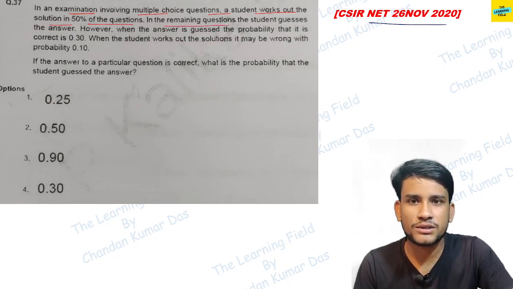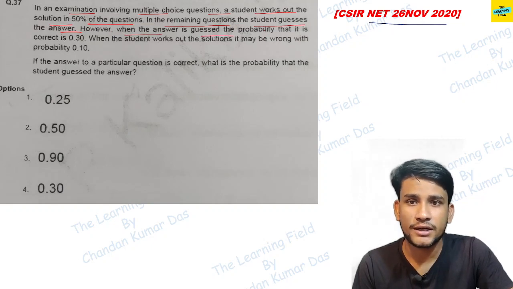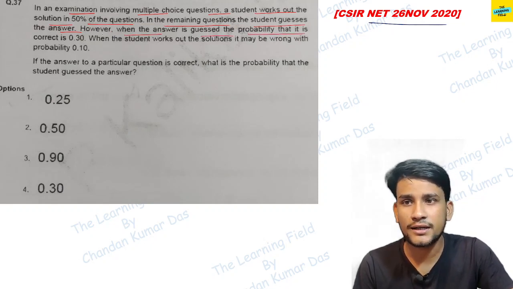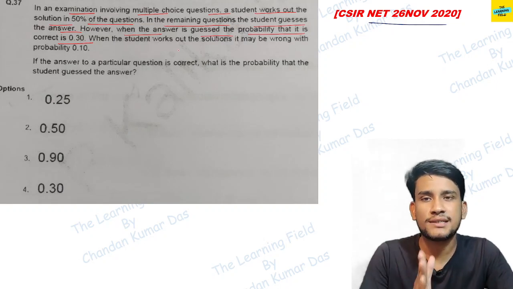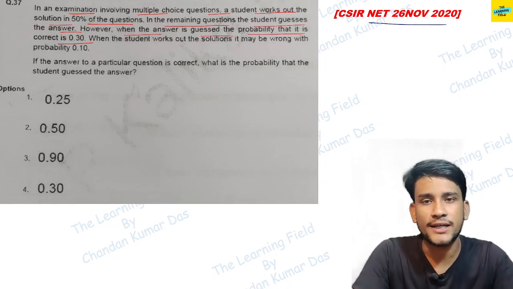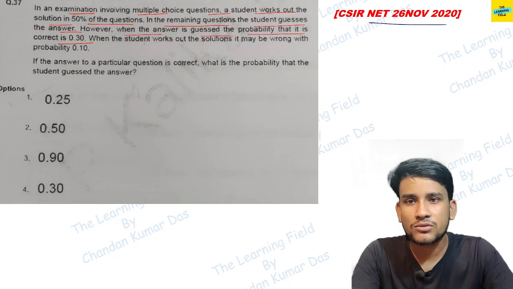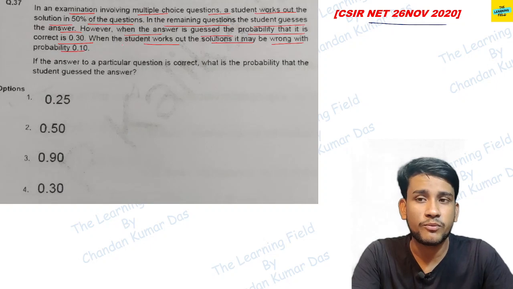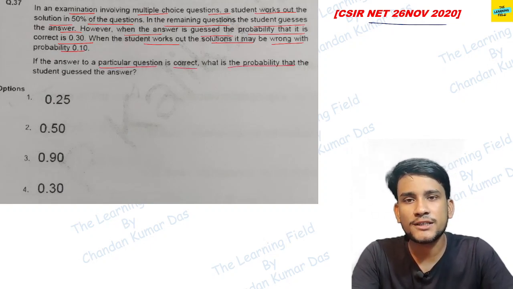In the remaining questions, the student guesses the answer. However, when the student guesses the answer, the probability that he is correct is 0.30. That means some questions he does correctly, that is on pen and paper, and some questions he guesses, and 50% of the questions he works out. When the student works out the solution, it may be wrong with probability 0.10. Then if a particular question is answered correctly, what is the probability that the student guessed the answer?